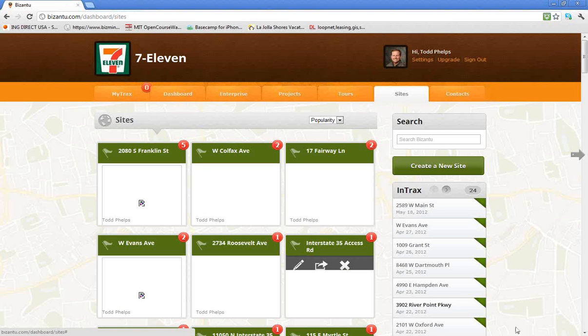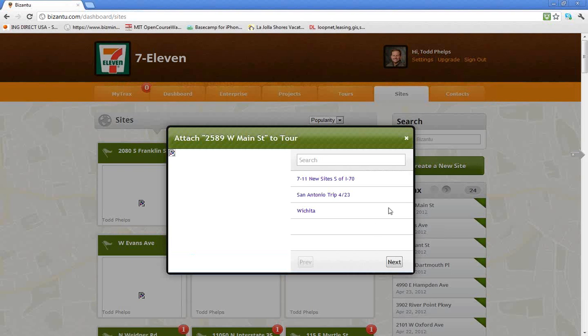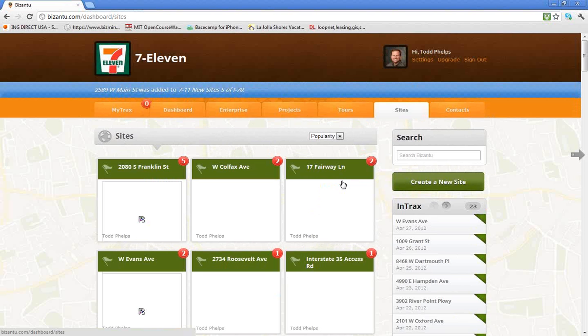The second aspect of our site, and I actually think it's probably the most critical, is this little area over here called In-Tracks. In-Tracks is anything that you have currently captured from your mobile device. This is where it's going to show up. So this is where you need to go and get yourself organized. If you click on this site that we just did this morning, 2589 West Main Street, I know that this is going to be a new site for 7-Eleven tour. So you go ahead and click it on there, and that's going to dump it into that particular area. And you see it disappears from In-Tracks.